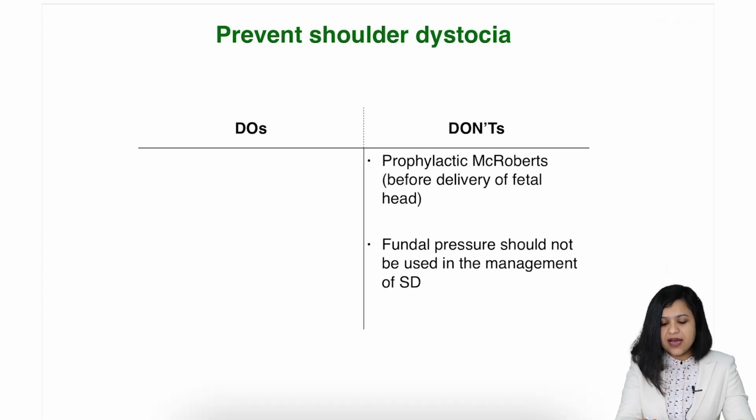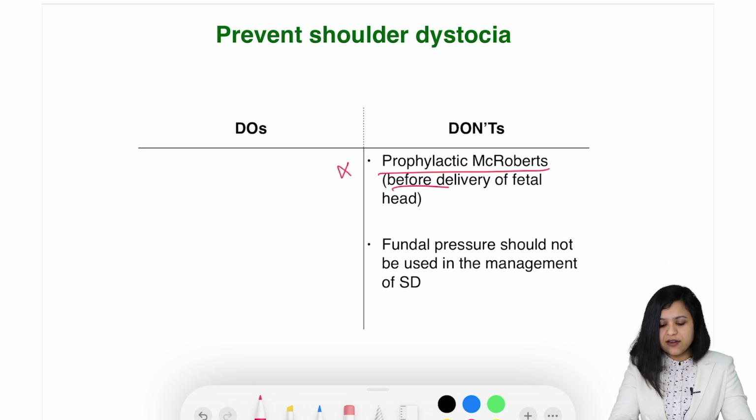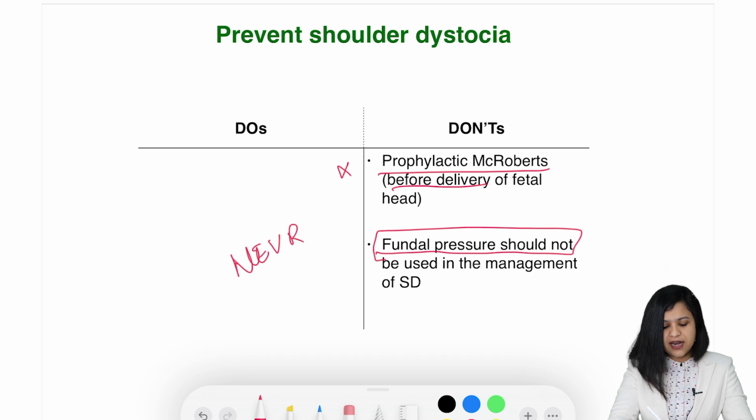So a prophylactic McRoberts maneuver should not be done before the delivery of the fetal head. Third, last one is fundal pressure. It should never be used. Never give fundal pressure. Never fundal. Never give fundal pressure in the management of shoulder dystocia.